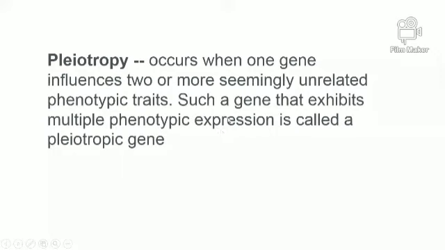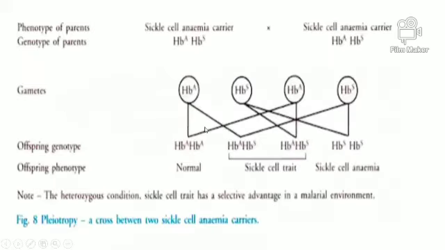Here the phenotypic expression is exhibited, and such genes which are phenotypically expressed are called pleiotropic genes. Before, all those incomplete dominance and multiple alleles were genotypic, but this next one is the phenotypic expression. So a gene that exhibits multiple phenotypic expression. Multiple means more, and phenotypic expression means what can be seen. Such a type is called pleiotropic.